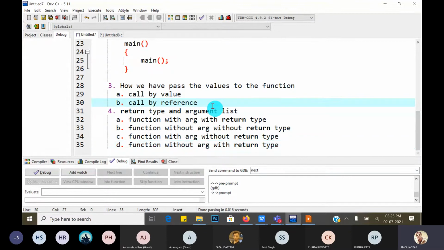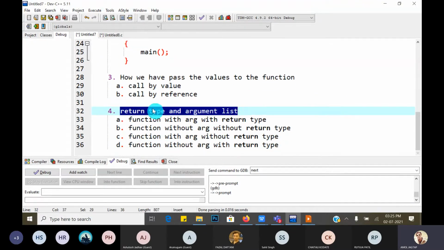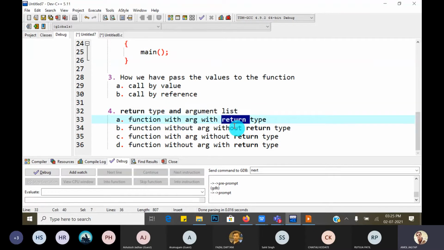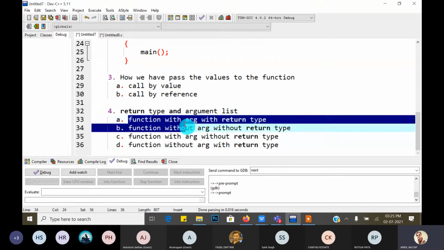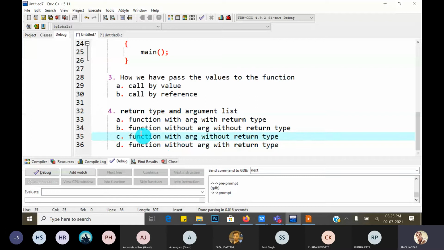Guys, hope you understand. These are the four different types based on the arguments and return type of that particular function. If the function has both arguments as well as a return type, then that function is called function with argument with return type. So C language is a procedure oriented language, which means we have to design a function for each entity or each person.